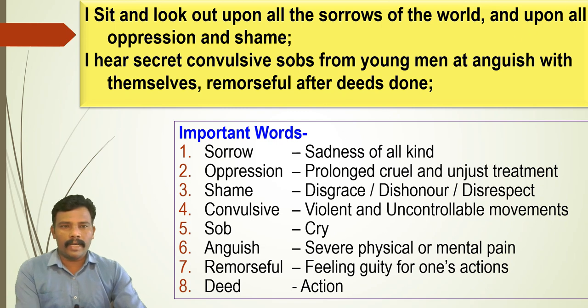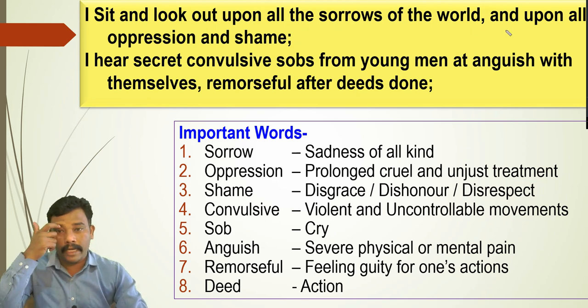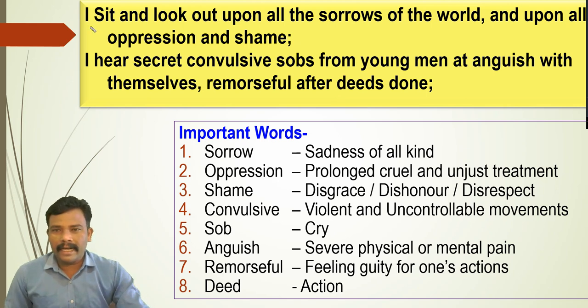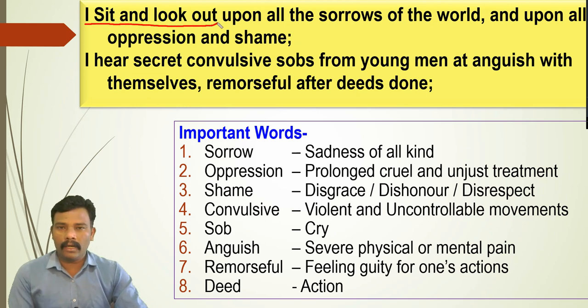So what is the first one? I sit and look out upon all the sorrows of the world and upon all oppression and shame. I hear sacred convulsive sobs from young men and at anguish with themselves, remorseful after deeds done. Now, what is the observation of the poet here? What is the starting here? I sit and look out. So, this is just the action of the poet. What did he observe?